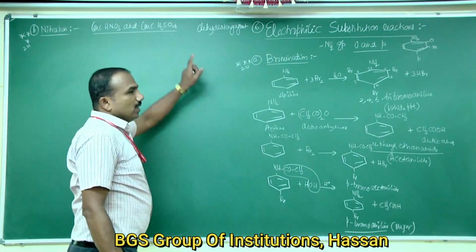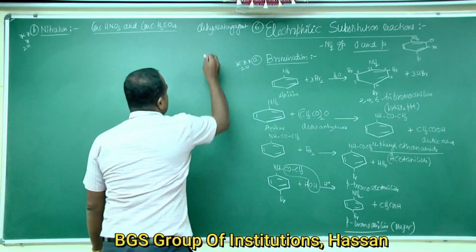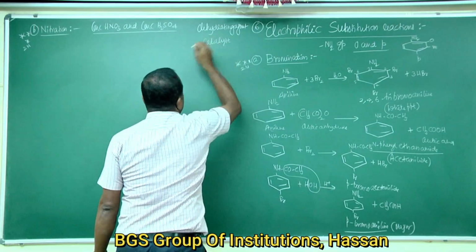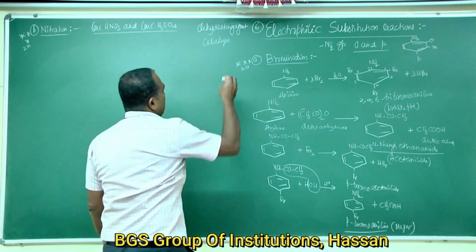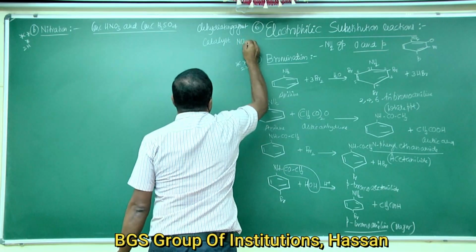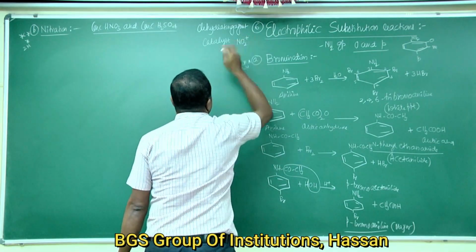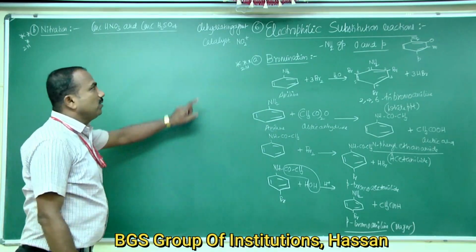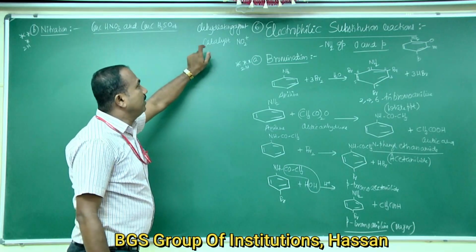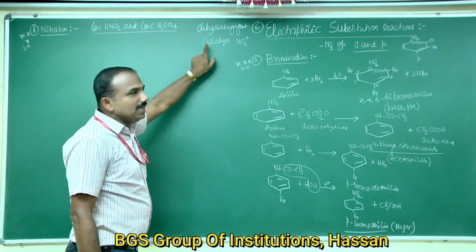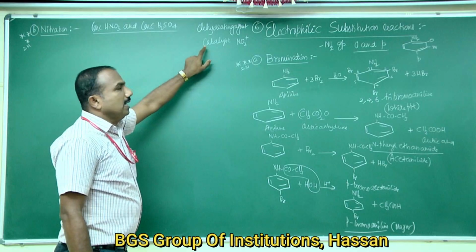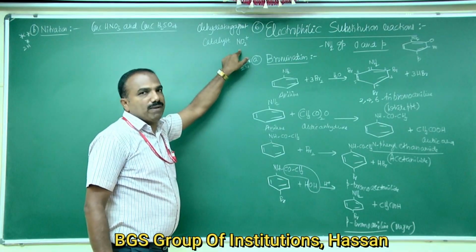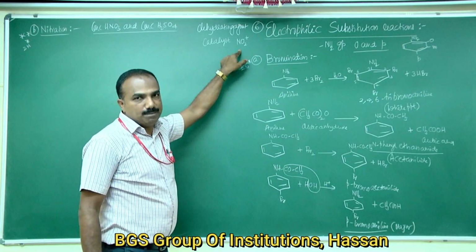And the second role is that it acts as a catalyst to generate the electrophile, that is, the nitronium ion. So it acts as a dehydrating agent to remove water and also as a catalyst to generate the nitronium ion.